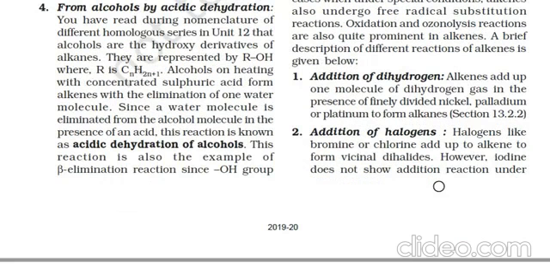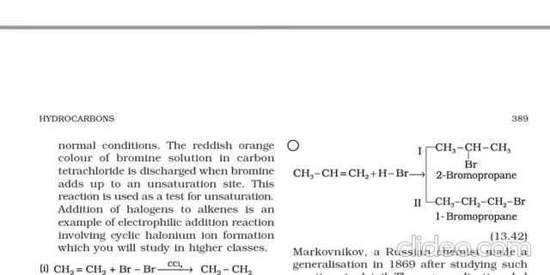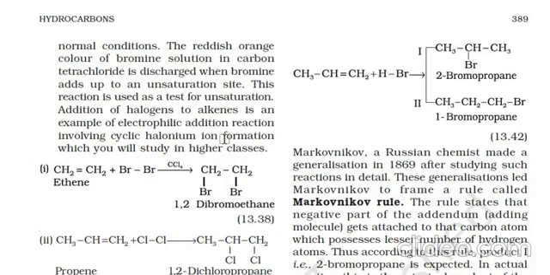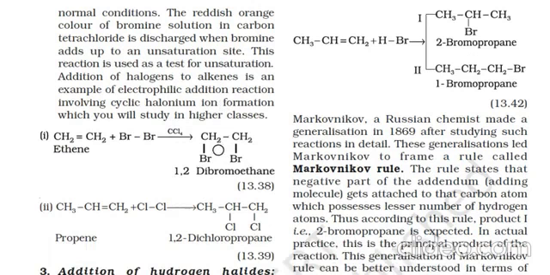Halogens like bromine or chlorine add up to alkenes to form vicinal dihalides. However, iodine does not show addition reaction under normal condition. The reddish orange color of bromine solution in carbon tetrachloride is discharged when bromine adds up to an unsaturation site. This reaction is used as a test for unsaturation. Addition of halogens to alkenes is an example of electrophilic addition reaction involving cyclic halonium ion formation, which you will study in the higher classes.